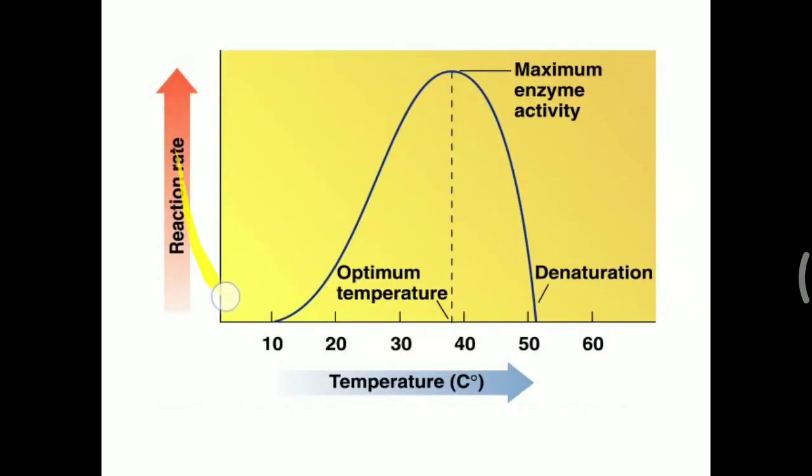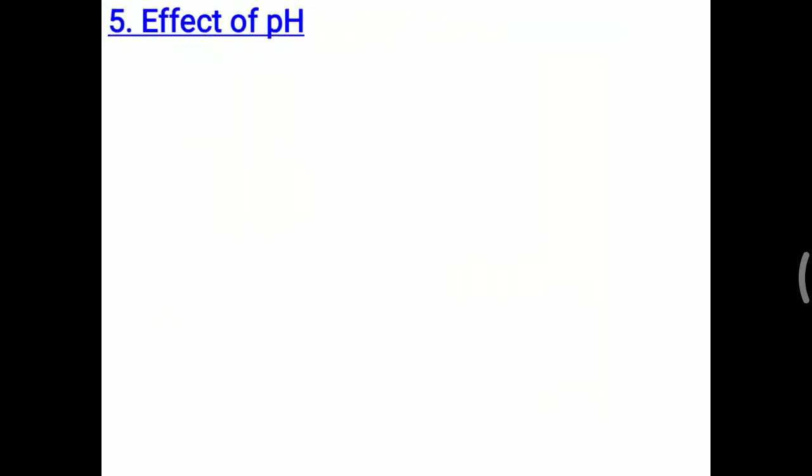It is explained in this picture. The optimum temperature where maximum enzyme activity is obtained is around 37 for human beings. Further, if you increase the temperature, initially the reaction increases and reaches maximum activity. A further increase beyond 50 degrees will denature the enzyme and activity will be lost. So it makes a bell-shaped curve.